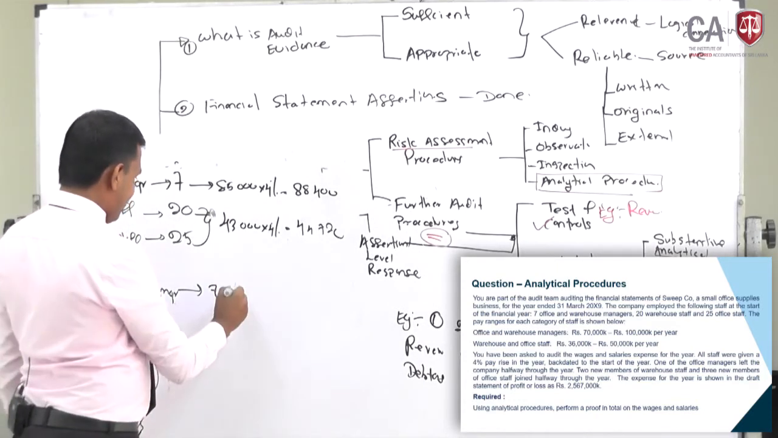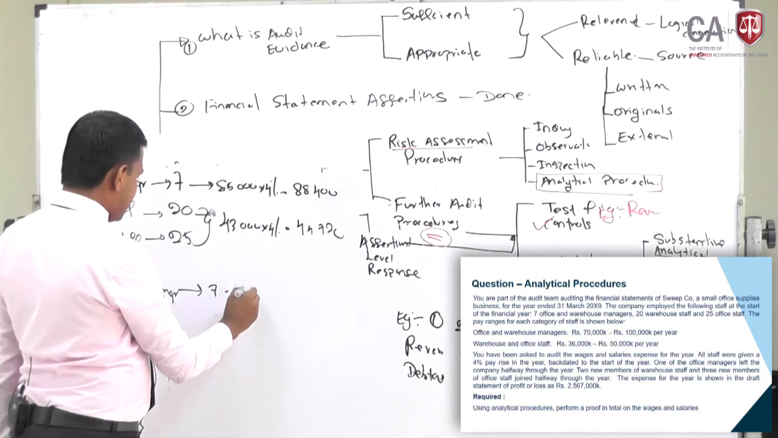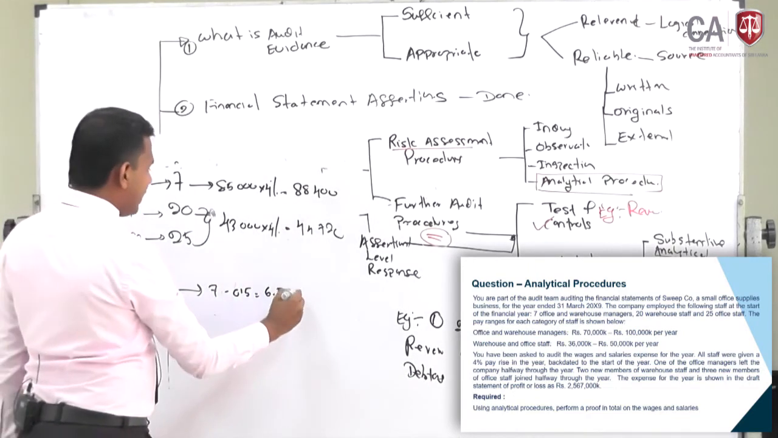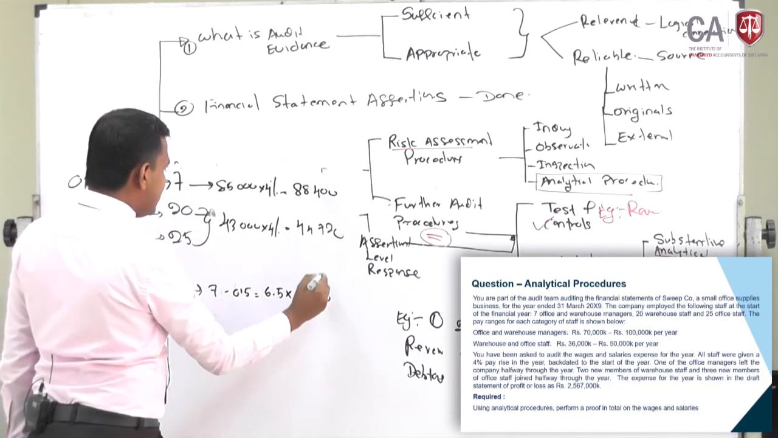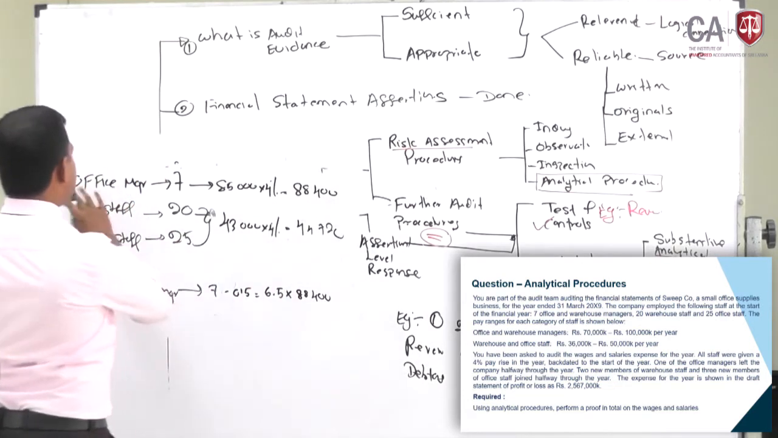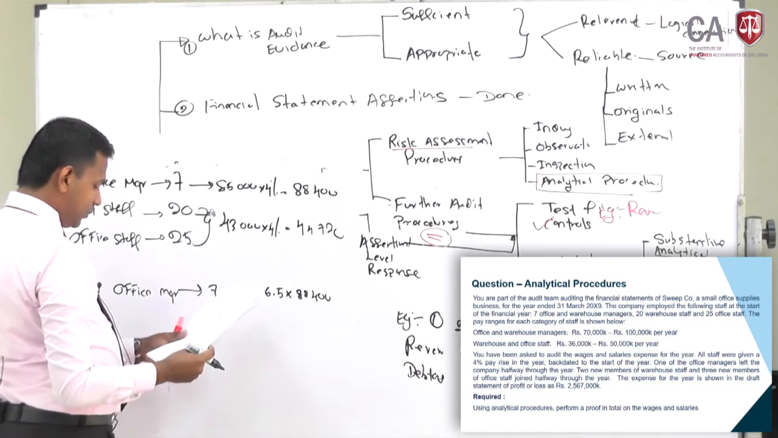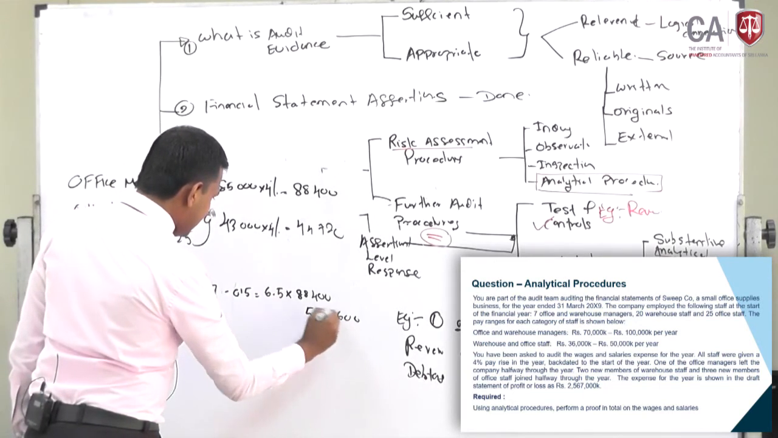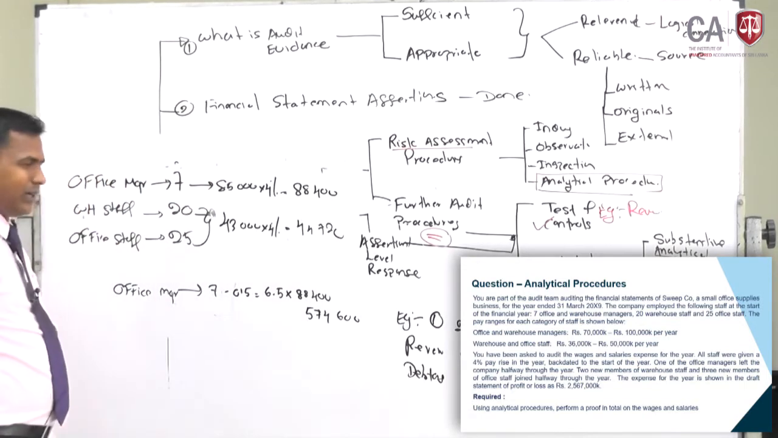You have to reduce half. So that means 6.5 into 88,400 is the cost related to these office managers. The answer should come to 574,600. This is an interesting calculation, right?